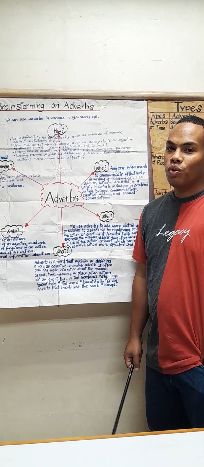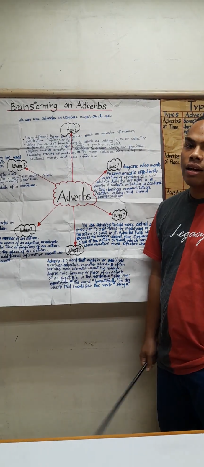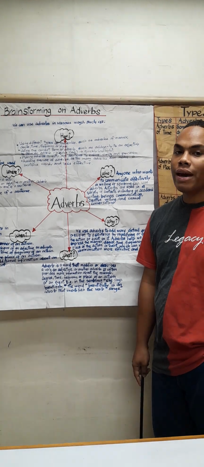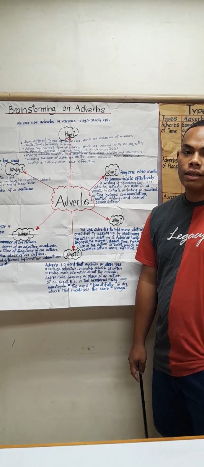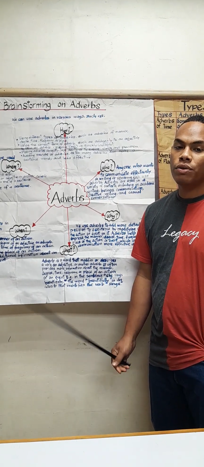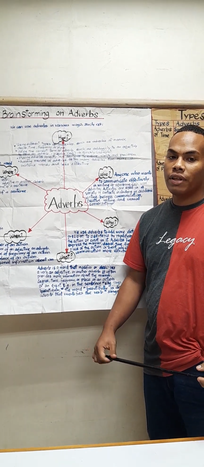I have decided to do my brainstorming on the topic adverbs by using the 5 W's and 1 H, that is where, when, what, why, who, and how, so that my students can better understand the different types and uses of them.